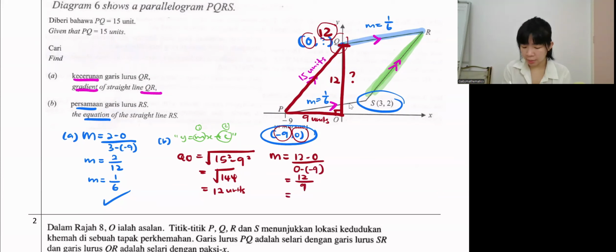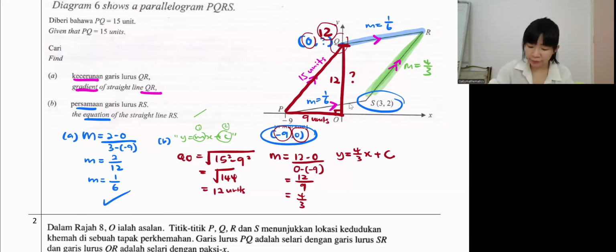Simplify it, 12 over 9, so it is 4 over 3. The gradient is 4 over 3. Back to our line RS, the gradient is 4 over 3. We found the gradient, so now C. Y equals, sub the m back first, 4 over 3 x plus c. How to find c?